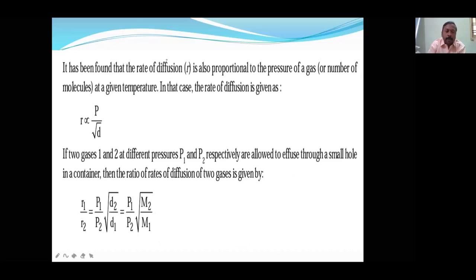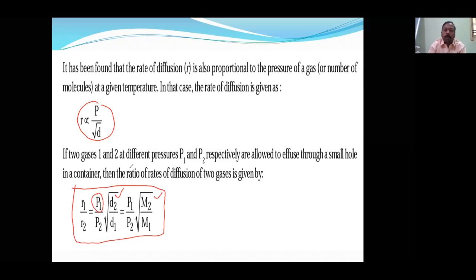If we relate the pressure also, the rate is directly proportional to pressure and inversely proportional to density. So then the new formula will be like this. Initially we had only the relation d2 by d1 or m2 by m1, and if pressure is also given, then P1 by P2, directly proportional. So this is the second relation. Now let us see the third relation.